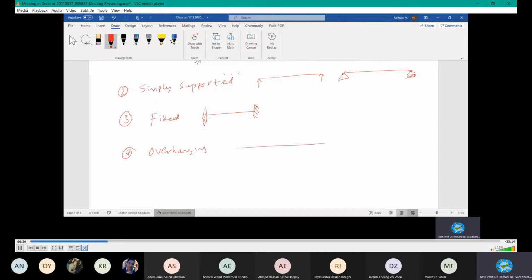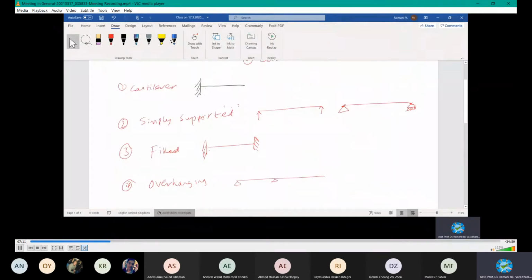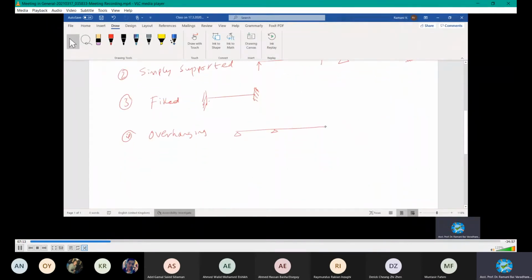You have a beam, and then you have support like this, but this end will be free. This part is called overhanging. A small portion from here to here is overhanging. That's why it's called an overhanging beam.